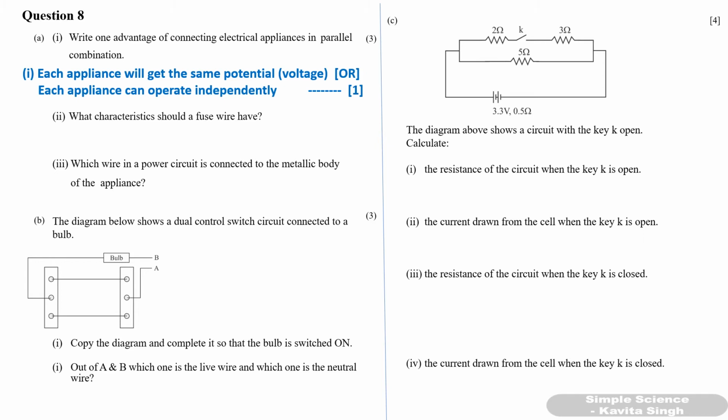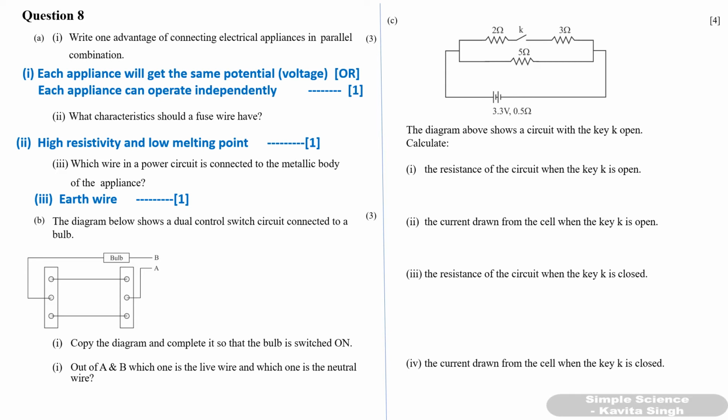Okay, what characteristics should a fuse wire have? So a fuse wire should have high resistivity and low melting point. Write both the characteristics. Okay, 1 mark. Which wire in a power circuit is connected to the metallic body of the appliance? So earth wire is connected to the metallic body of the appliance. Okay.